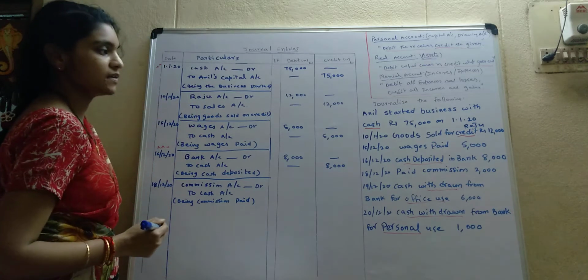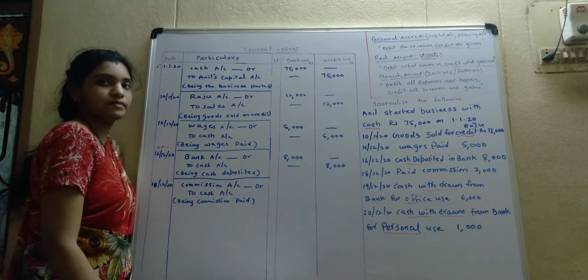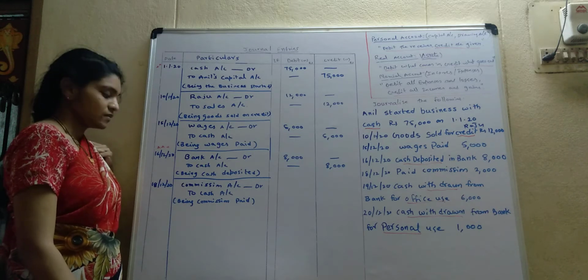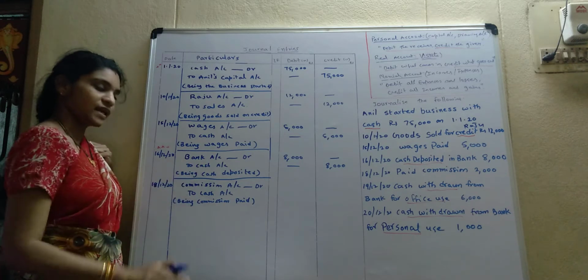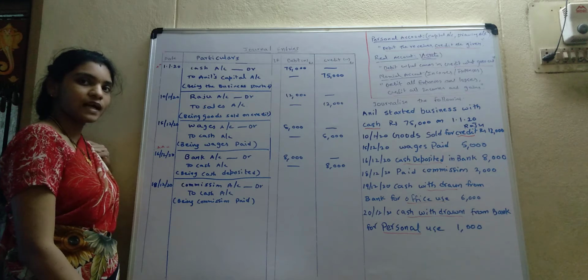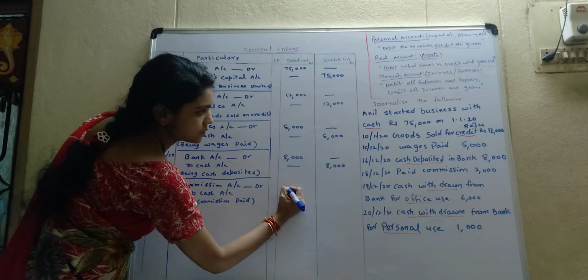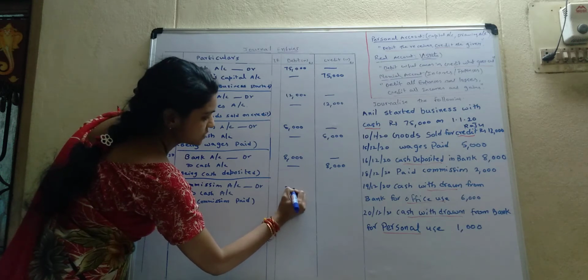Can you guess the entry? If we receive commission, just reverse this. What happened? Reverse this. Cash account debtor to commission account. What is the amount here? 2,000.